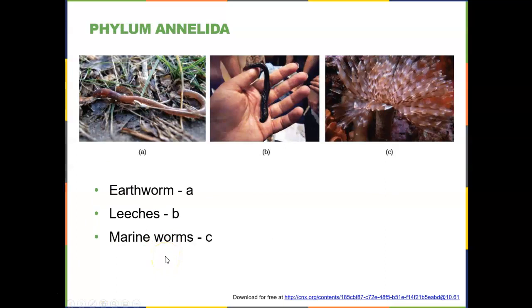And finally, we have some examples from phylum Annelida, the segmented worms. Here's probably the most familiar of them, the earthworm, shown here. So this is a terrestrial or a land annelid. Here is a freshwater annelid. It's a leech, which is parasitic, meaning that it will latch on to an animal and eat from that live animal. And then finally, we have a marine worm called the feather duster. So this is a segmented annelid that is found in the ocean.